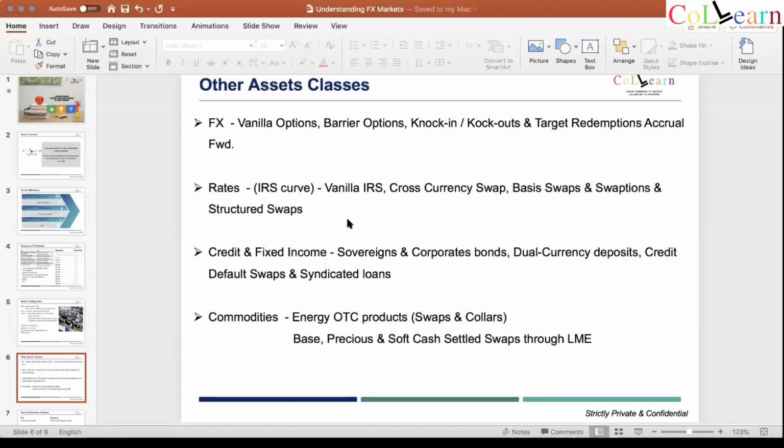So metals, the way we say it, base metals are all your base metals, which are copper, aluminum, zinc. Precious metals is gold, silver, platinum. Your soft metals are all the commodities which are traded, like your cotton, like your grain. So these are market terms. I put it there because I want you to know that. So those are the 3 basic categories of metal. Energy, you have mostly all types of crude, a bit of coal sometimes. Energy is where you do a lot of structured stuff. Mostly airliners and energy companies do that.